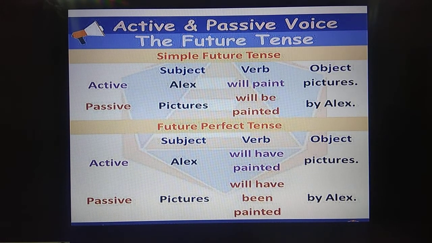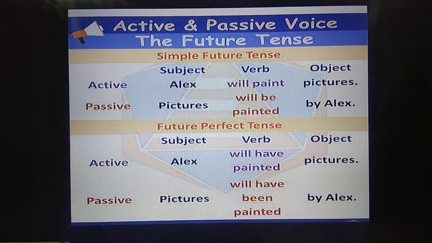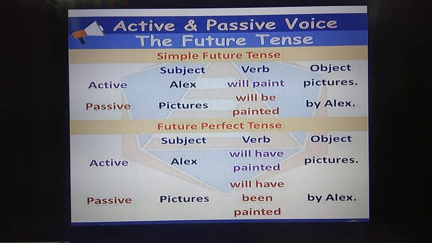Okay, for future tense. Then if it is future perfect tense, then will plus have plus V3 form for the future perfect tense. Okay, now let us go to the examples. Alex will paint pictures. Pictures will. So what is the word introduced here? Will be. Will be painted. Shall be painted. Alex shall paint pictures.